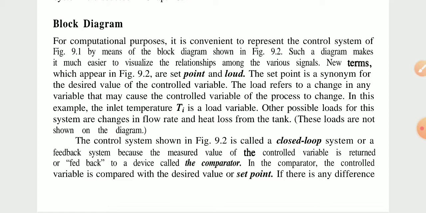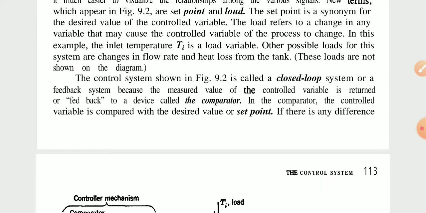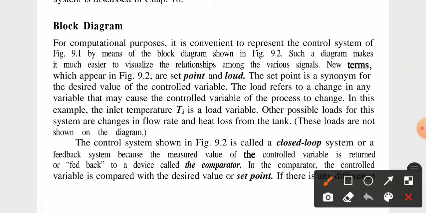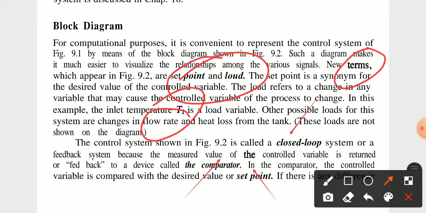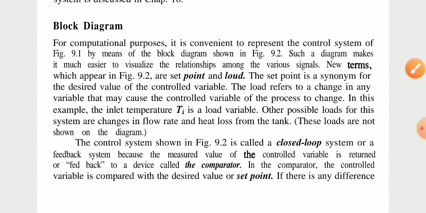The control system shown in Figure 9.2 is called a closed loop or feedback system, because the measured value of the control variable is returned or fed back to a device called the comparator. In the comparator, the control variable is compared with the desired value or set point.